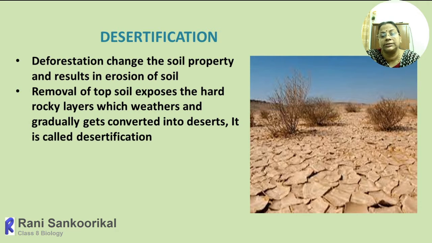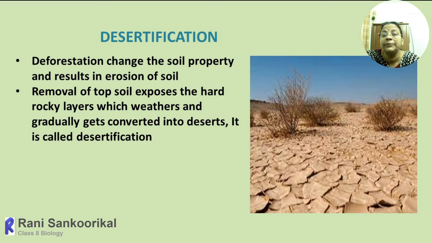Our negligence, our greediness, and lack of prudence in maintaining all these things may end up with desertification. So what do we mean by desertification? Deforestation changes the soil property. Already I said the fertility will be less, then floods, then sometimes drought.